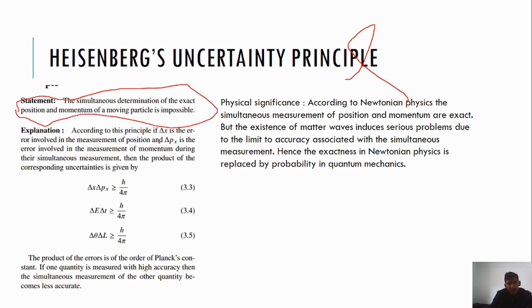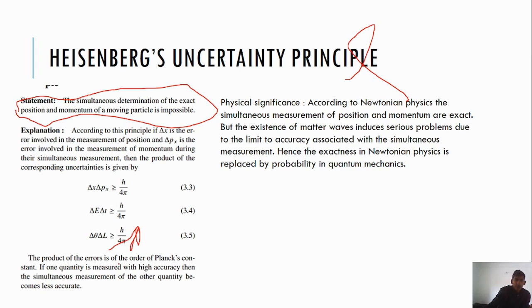According to the principle, if delta x is the error involved in measuring the position, and delta px is the error involved in measuring the momentum during the simultaneous measurements, then the product of the corresponding uncertainties is given by delta x delta p is greater than or equal to h by 4 pi. This is the last equation you have to write.